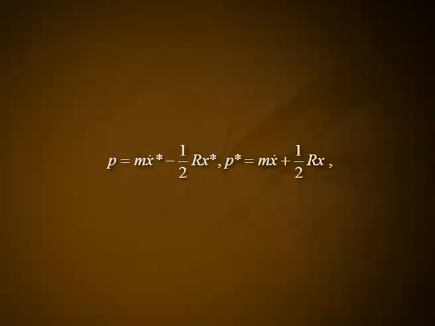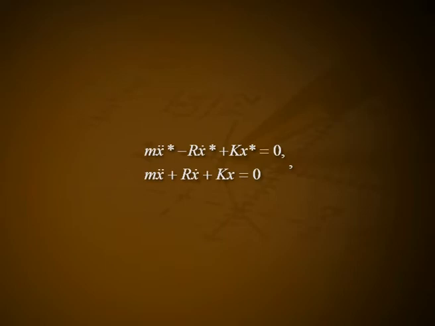The above L gives the two momenta as p is equal to m x star dot minus 1 by 2 r x star, p star is equal to m x dot plus 1 by 2 r x, which have very little to do with the actual momentum of the oscillator. Lagrange's equations for the two systems are m x star double dot minus r x star dot plus k x star is equal to 0, m x double dot plus r x dot plus k x is equal to 0, where the equation for x is precisely the one with which we started. The other equation involves the negative frictional term minus r x star dot.